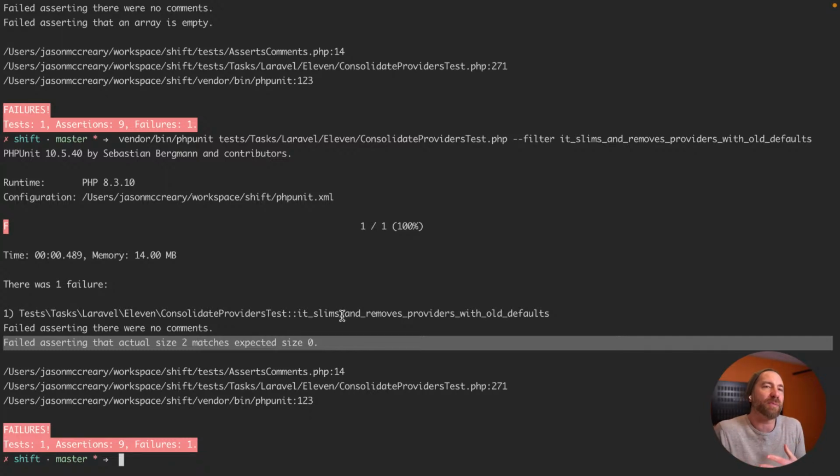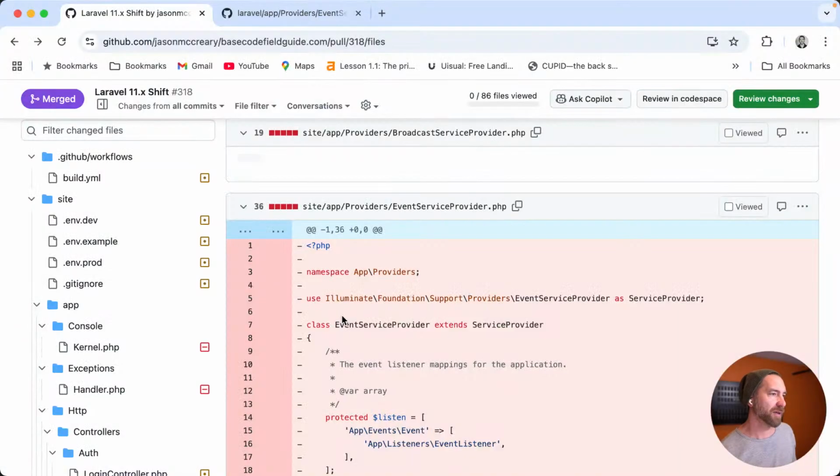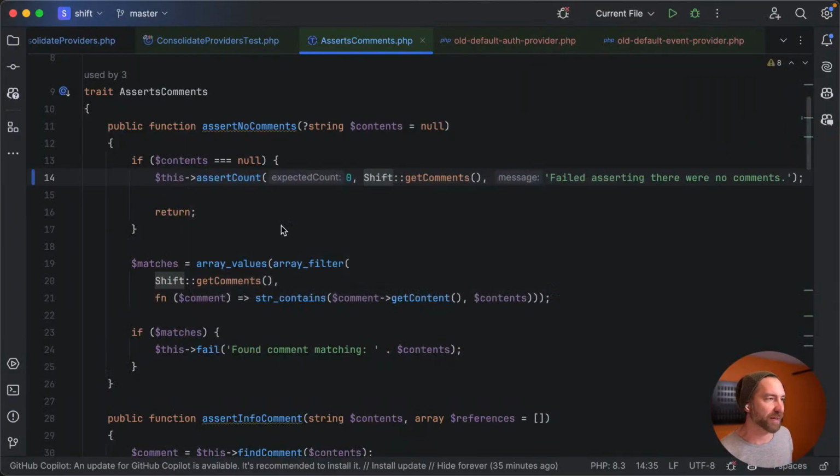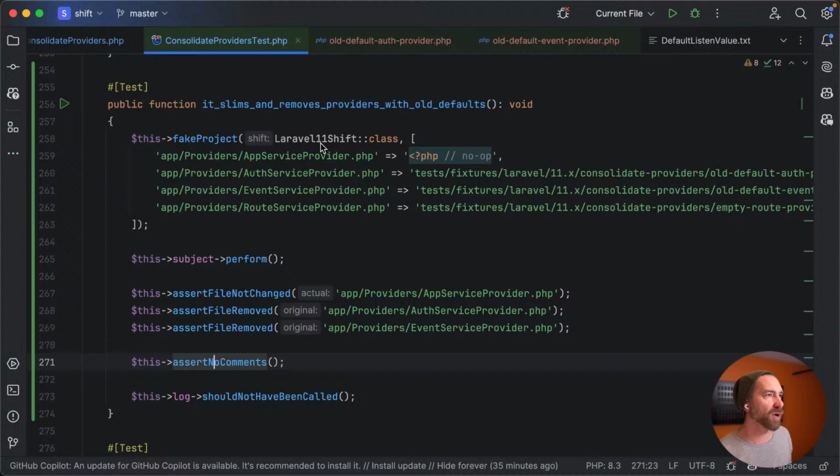That feels better because it kind of lets me know how many comments actually happened. If I say there should be no comments, well, how many did I actually get? I just think that's a little bit of helpful information instead of saying, oh, the array wasn't empty. Well, I wasn't talking about array. I was talking about comments. So a little more human, I think. Okay, let's go back now here and let's actually start making this pass.